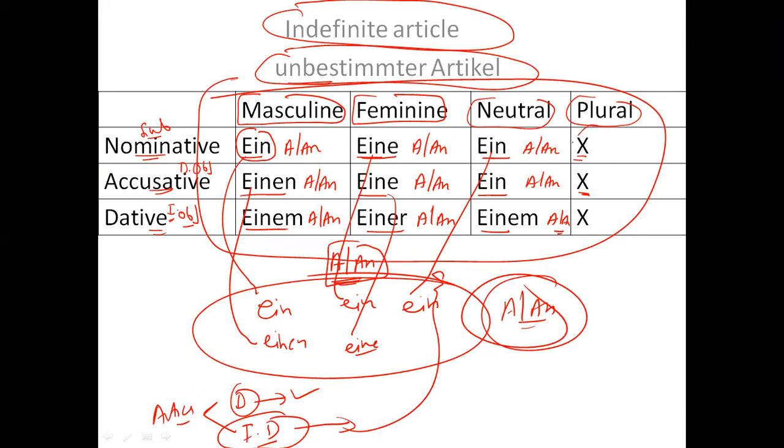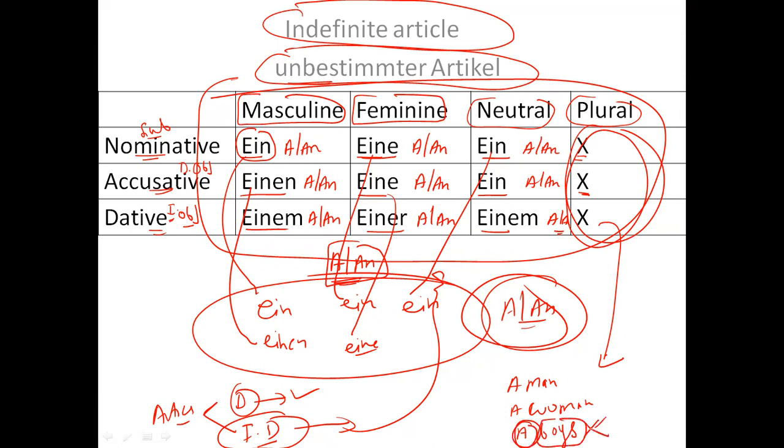And there is nothing in plural. The reason is, I can say a man, I can say a woman, but I cannot say a boys. So with a, plural will not come. So with a or n, either I can say masculine or I can say feminine, but I cannot use plural, it will be wrong, right?